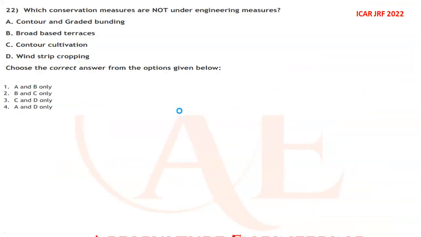Okay, next question. Which conservation measures are not under engineering measures? So we want to find what the engineering measures are. Contour and graded bunding are engineering measures of soil and water conservation, as well as broad-based terraces. Terraces also come under engineering measures. Contour cultivation and strip cropping do not come under engineering measures. So what is asked here is which are not under engineering measures, so C and D is the correct option. So answer 3 is the correct answer.